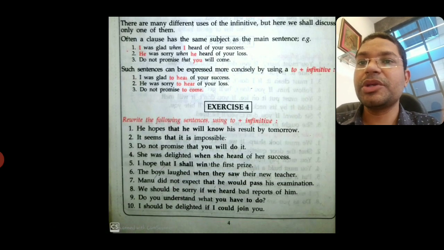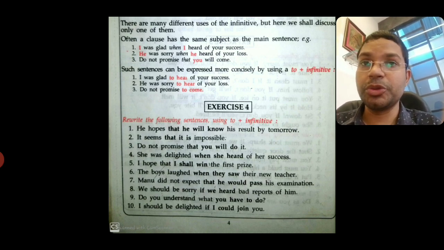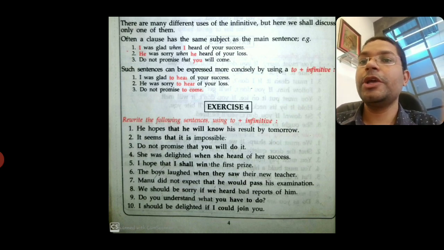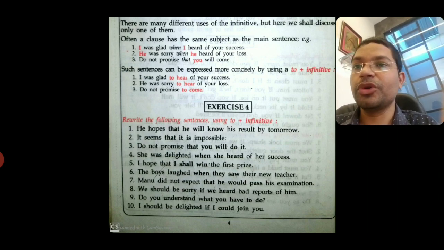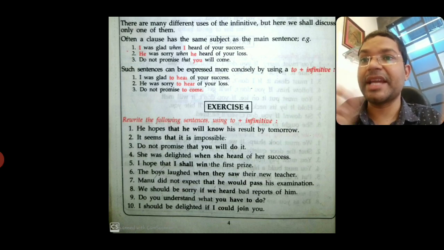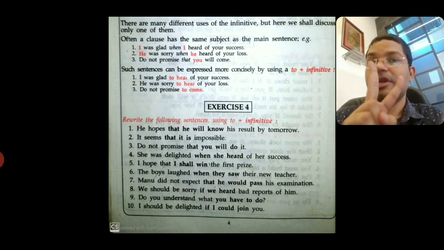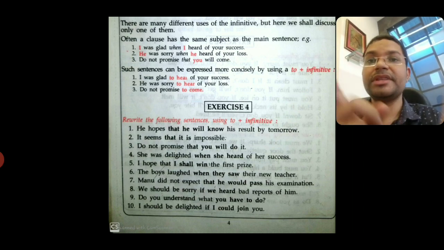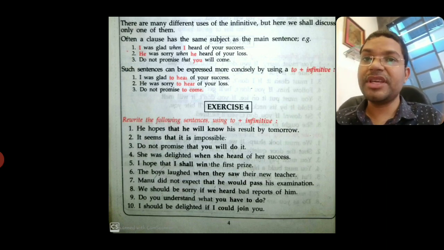An exercise is given here. How are you going to do it? I will help you to do at least two or three sentences. Number 1: he hopes that he will know his result by tomorrow. In this, the first sentence is 'he hopes', and the second sentence is 'he will know his result by tomorrow'. Now these two sentences I want to join with infinitive 'to'. Infinitive means 'to' plus V1.